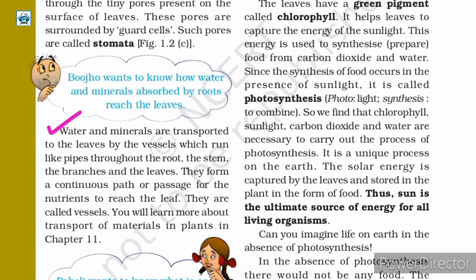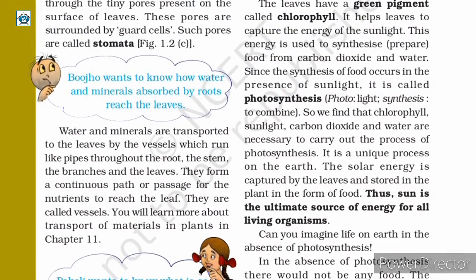Water and minerals are transported to the leaves by the vessels which run like pipes throughout the root, the stem, the branches and the leaves. They form a continuous path or passage for the nutrients to reach the leaves. They are called vessels. You will learn more about transport of materials in plants in chapter 11.